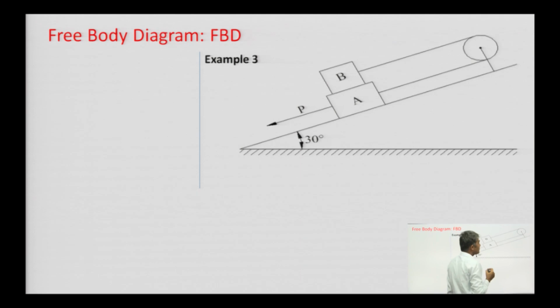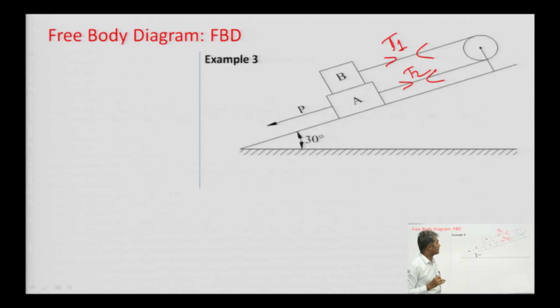If we want to make the free body diagram, then as I have told you, because this is a string, make T1 and T2 over here. Again I am repeating, if there is zero friction, then both values will be the same. If there is friction, then the ratio of T1 by T2 can be calculated with the help of e to power mu beta, as I have explained.